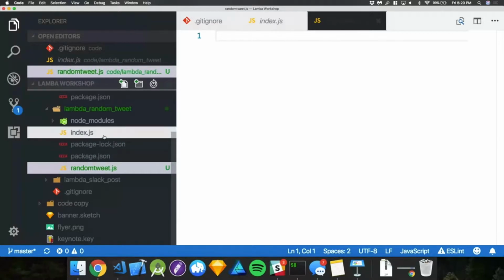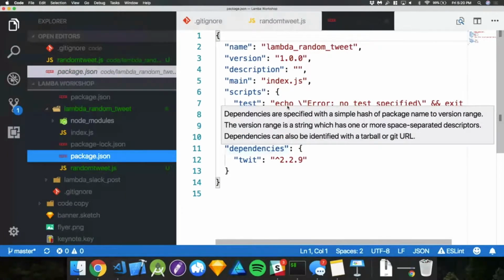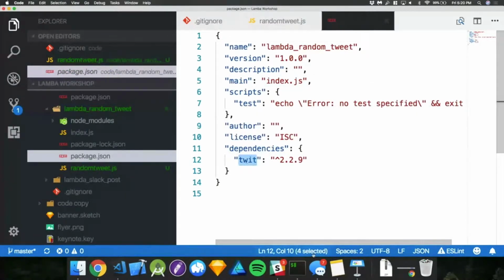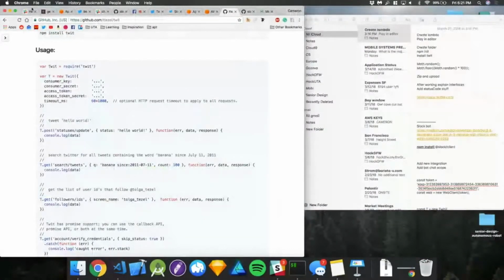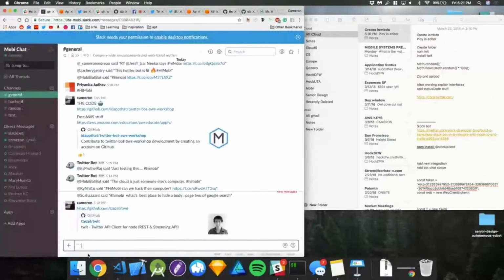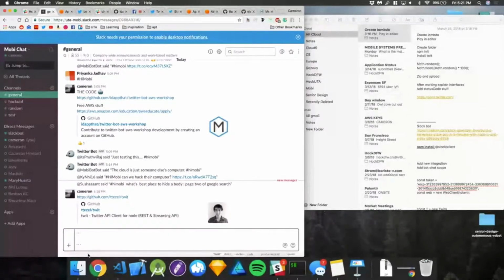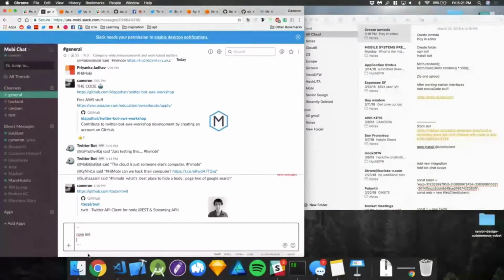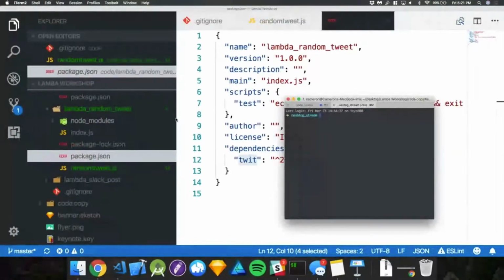If you're new to Node.js, they have these things called dependencies, which are in this cool thing called package.json. We already have twit here, but essentially if you're making a new library from scratch, you're going to want to run these particular commands. I'm going to assume you already have npm and Node installed. You run npm init, and then npm install --save twit. That's essentially going to get you exactly where I am today. Or you can just do it straight from the library.